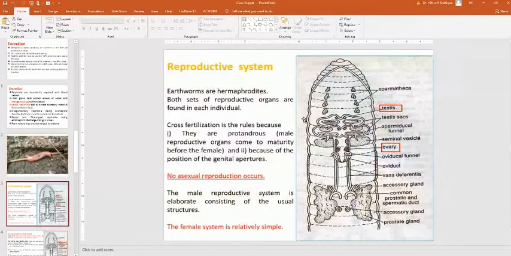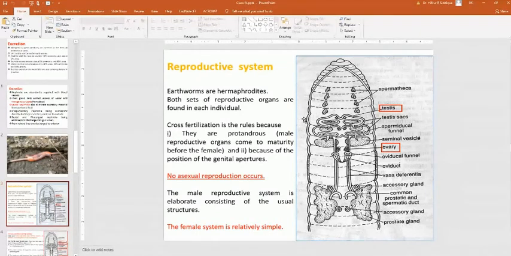So this is the reproductive system of an earthworm. Earthworms are hermaphrodites. Organisms in which both reproductive organs, ovary and testes, the male and female reproductive organs, are present in a single individual are called hermaphrodite organisms. So earthworm is a hermaphrodite organism.